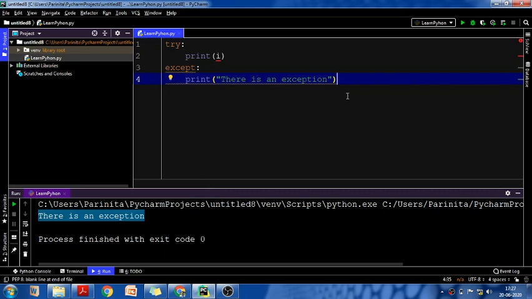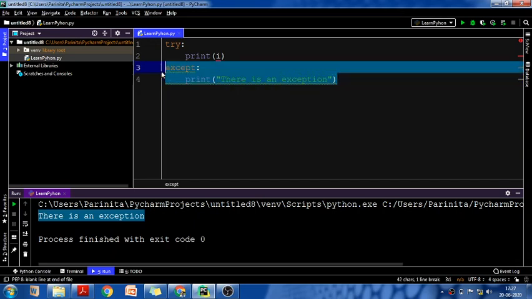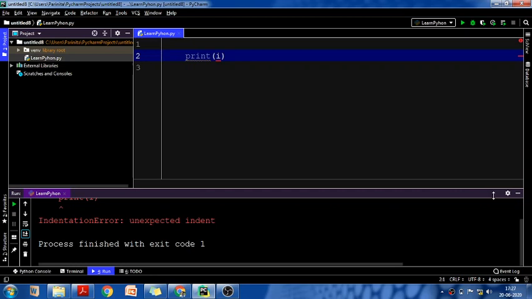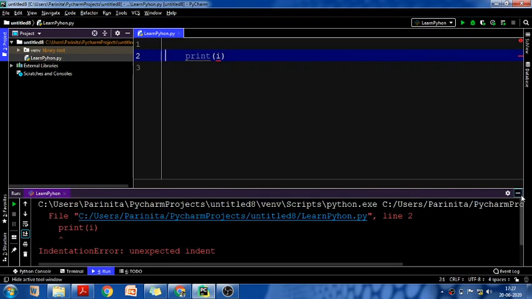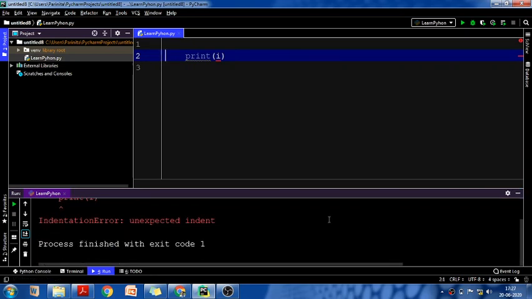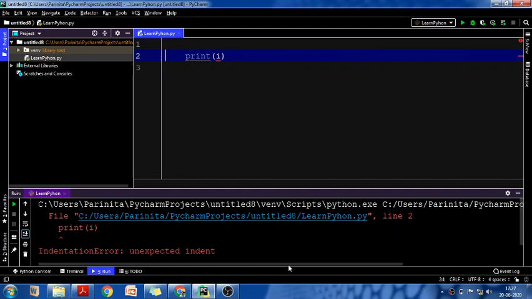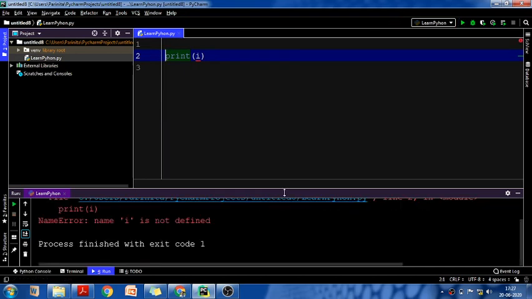But in case you are writing without try except, you are writing this thing alone, so what will happen, your program will stop abruptly, and as you can see here, it will give you a system generated error. Okay, fine, indentation is alright, but then it will show you that there is some error in line 2, print I. Okay, let's say we are writing like this, name I is not defined. Got it?